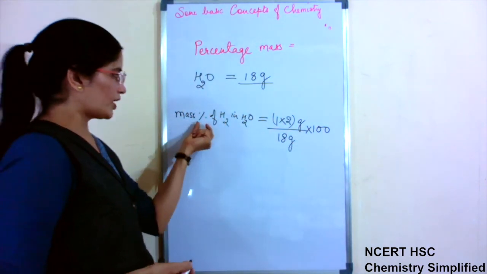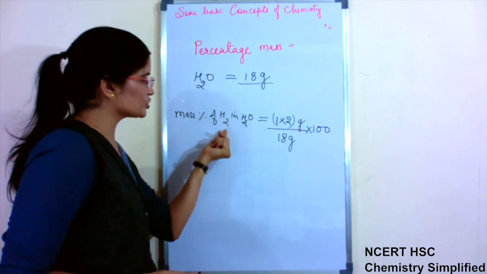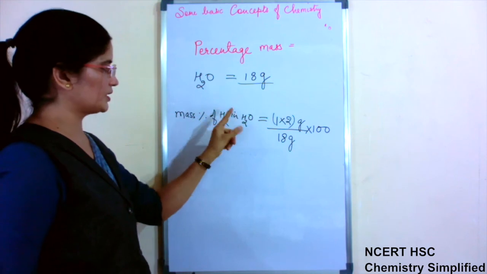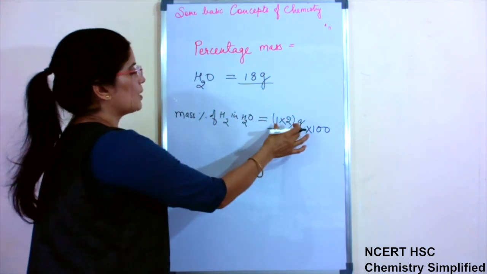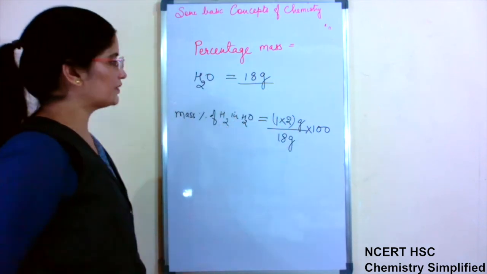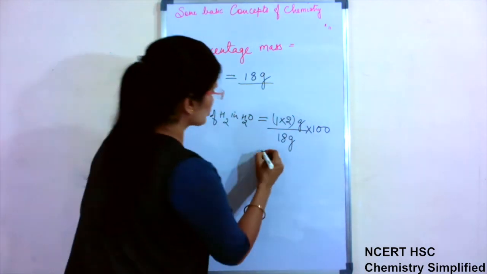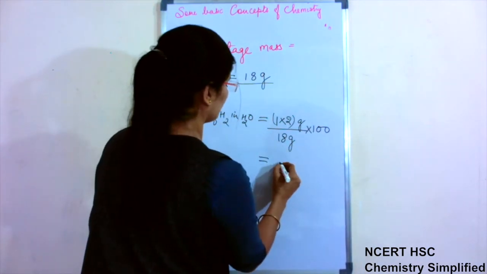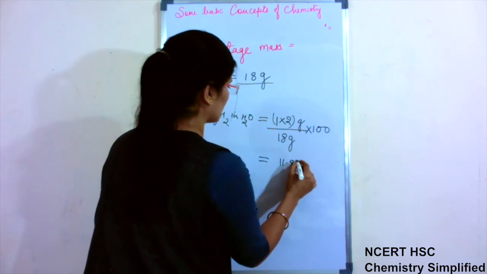Means for hydrogen, if we want to find the mass percentage, we have to divide the mass of hydrogen, as many atoms as are there. If 1 is there, only 1. 2 are here, so 1 into 2. So the mass of hydrogen divided by the total mass of the molecule, whatever molecule is there, and multiplied by 100. Okay. So it comes 11 point something, in percent.